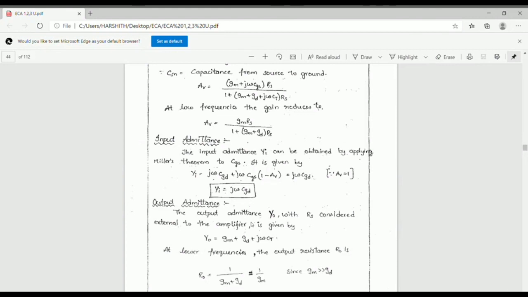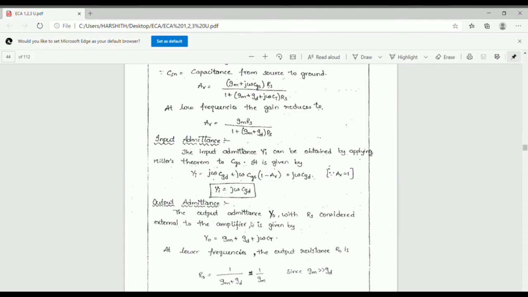Another question is, derive the expressions for the following hybrid pi conductances, that means Gm, Gb'e, Gb'c, Gce, and so on.